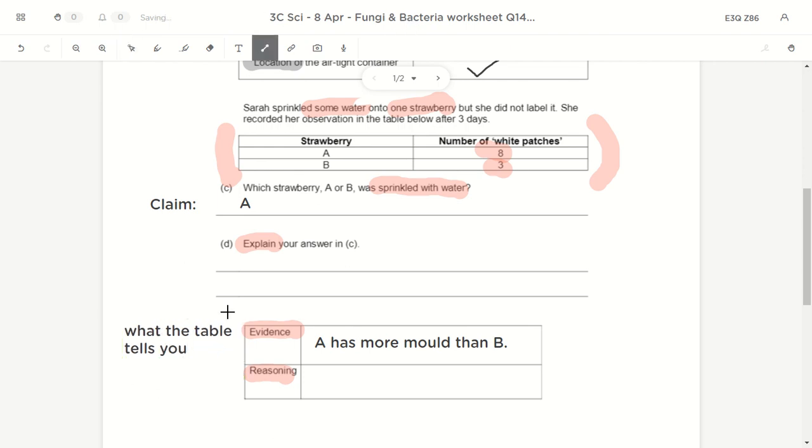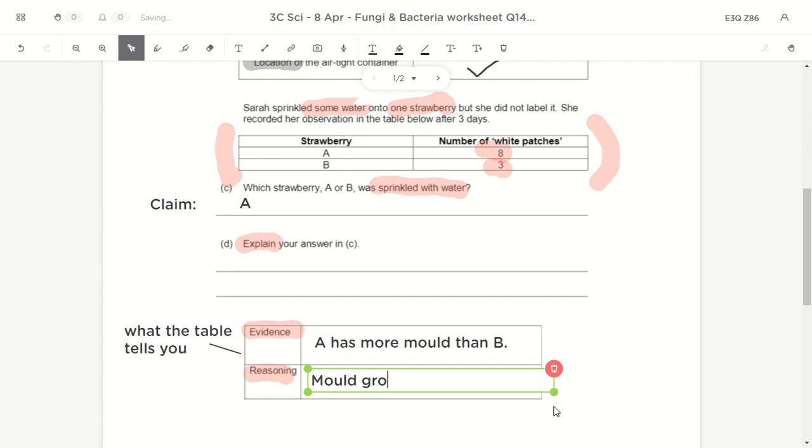Okay, so evidence, what does it mean? It means what the table, the diagram, the picture, the graph tells you about the experiment. Okay, so in this case, from this table, I know that A has more mold than B. So if A has more mold, why is it the one that is sprinkled with water? Now we bring in the scientific concept, because I know that mold grows best with more moisture, and this is what we learned in class.